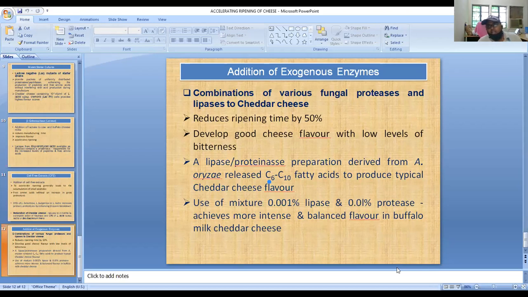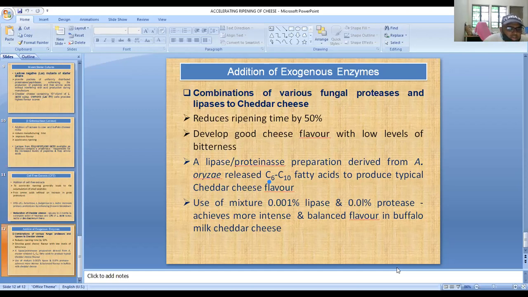We have worked on that. They were actually preparing cheddar cheese from buffalo milk and using the microencapsulated enzymes, that is Naturase or Flavorase. They incorporated liposomes, है ना, to get flavor development in a lesser period of time.